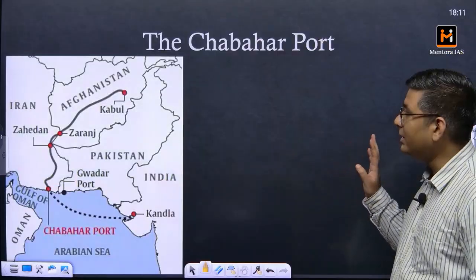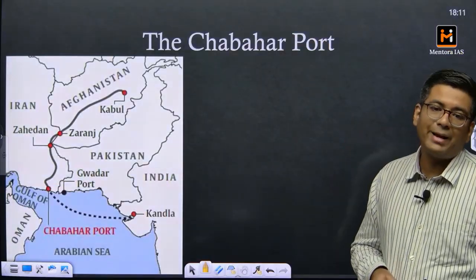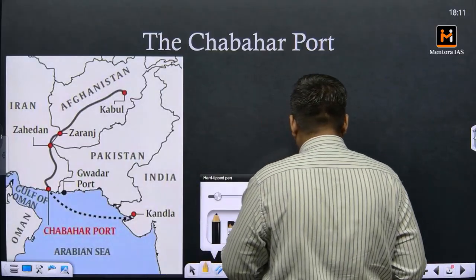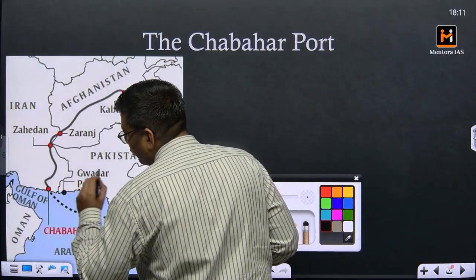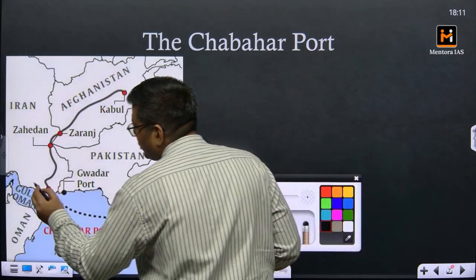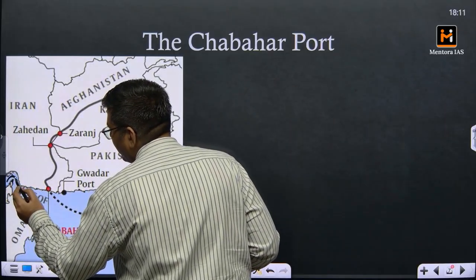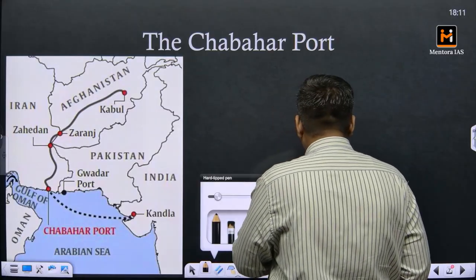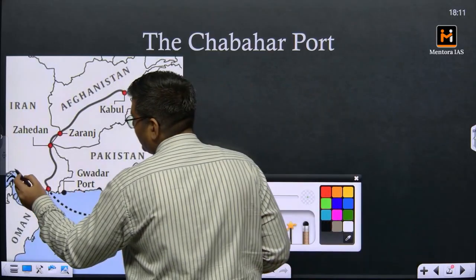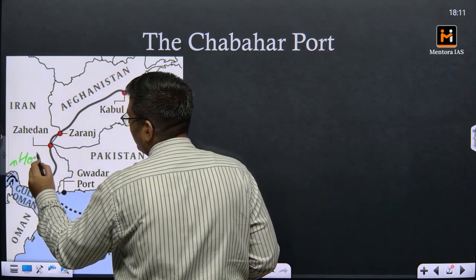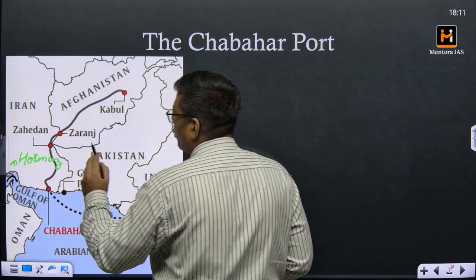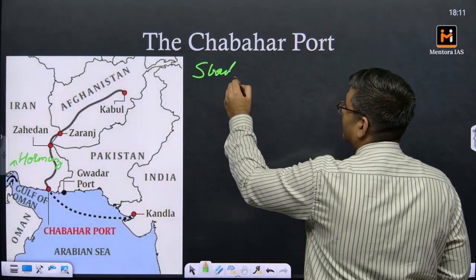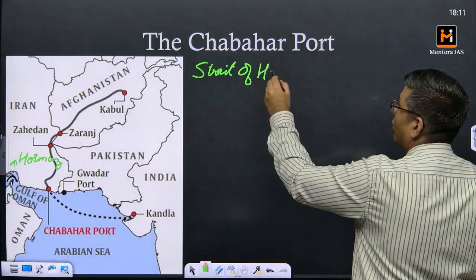Now let me go towards what exactly the Chabahar port is and why it is so important. First of all, with respect to geography, it lies in the Gulf of Oman, and it is very close to this neck point, if you are able to see. This neck point is what we call the Strait of Hormuz. Let me write that down: Strait of Hormuz.